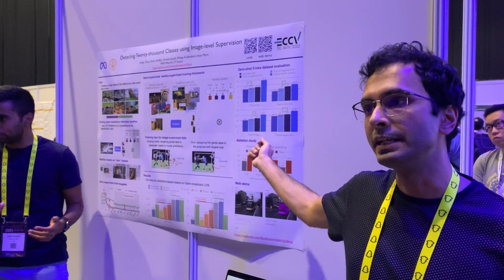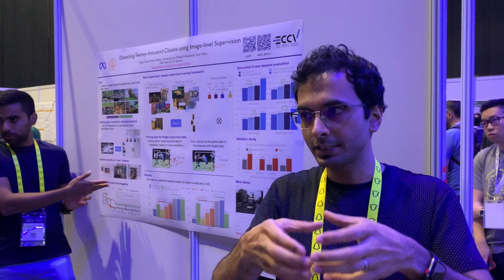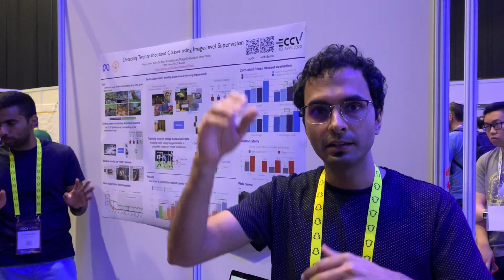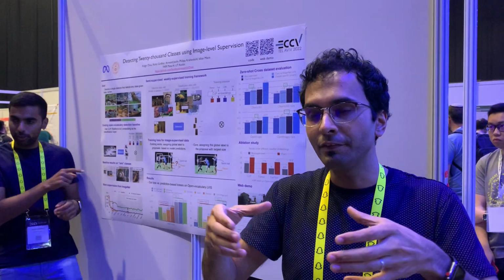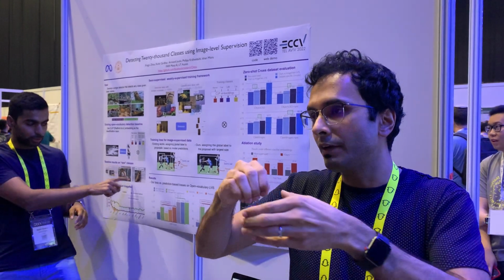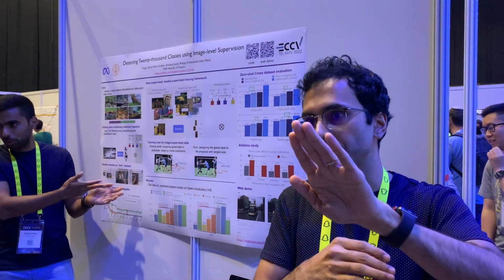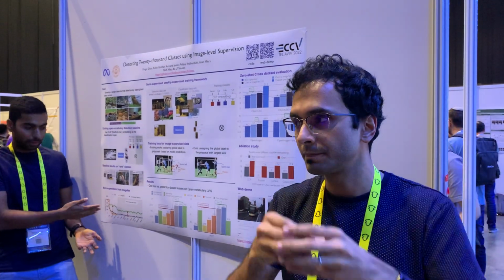In our case, we have a very simple trick. We completely sidestep this pseudo-labeling process. At training time, when we get an image that has just a class label, we fix the RPN. So say the RPN predicts 1,000 boxes. We throw away those boxes. We inject a fake bounding box, which is basically the entire image, and we use the ROI features from that image, and we use that to update the classifier. Okay, so in this entire process, we did not update the RPN, we only used it to update the classifier. And we just used this fake bounding box to create ROI features. So whenever we get detection data, we train both branches. Whenever we get classification data, we just train one branch.